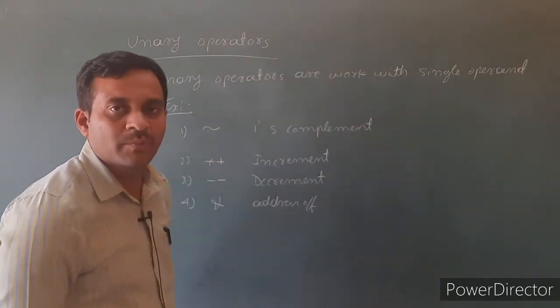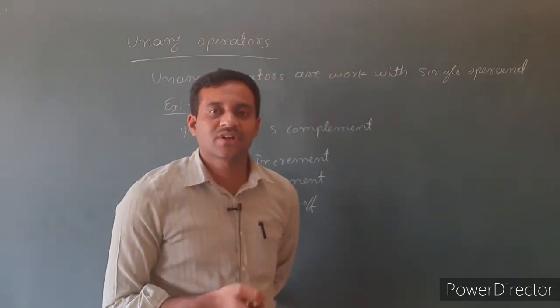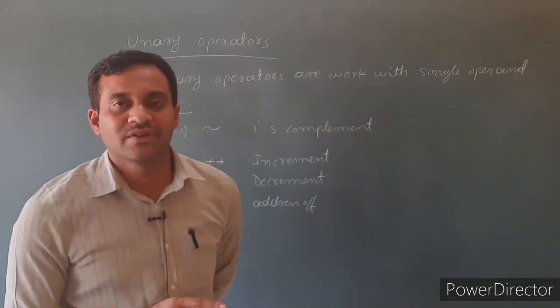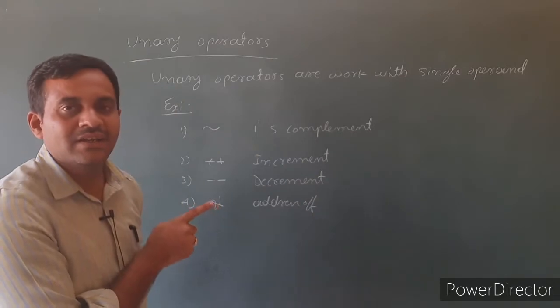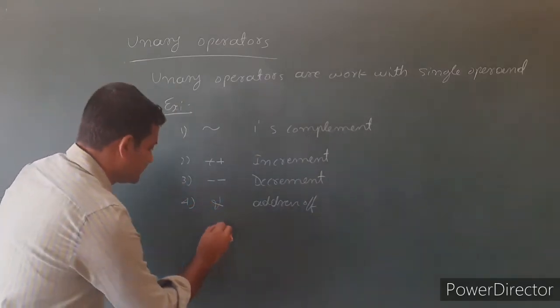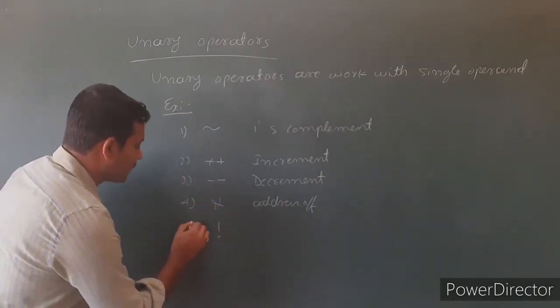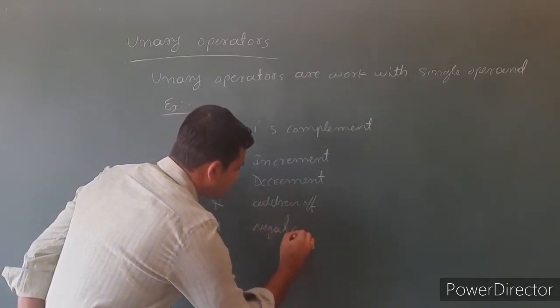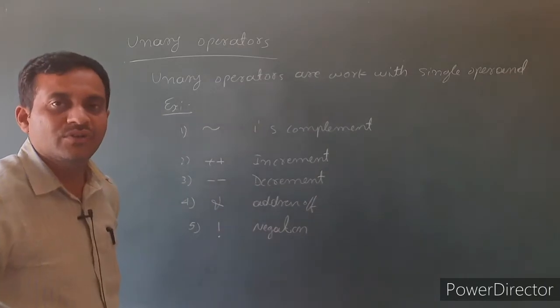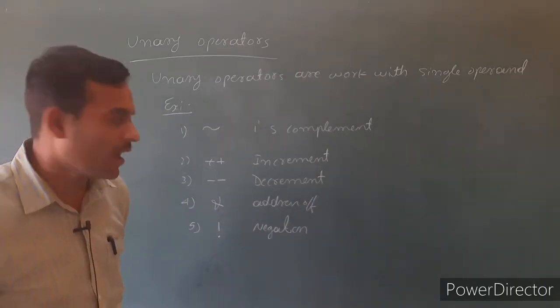Tilde is the one's complement, so it converts to one's complement. Similarly, the exclamation mark is the negation operator, also a unary operator working with a single operand.